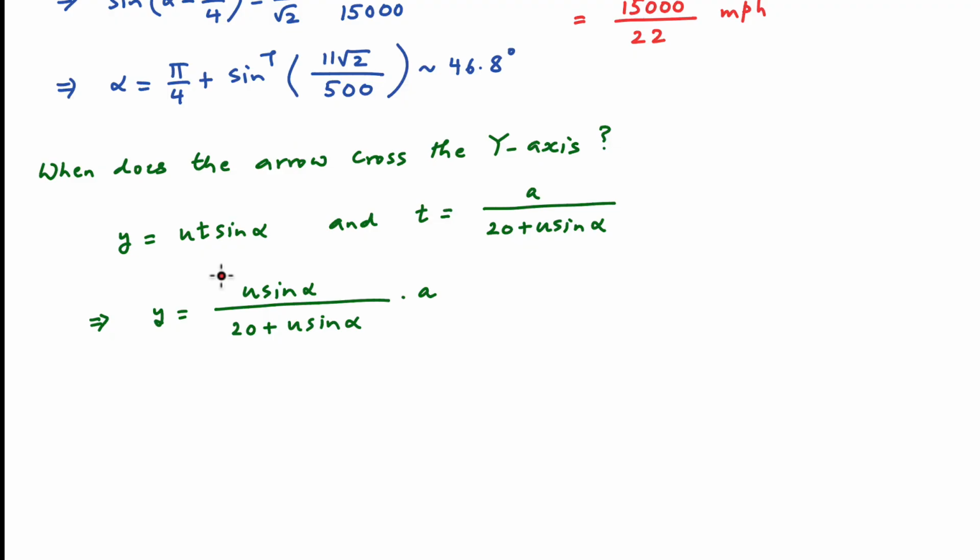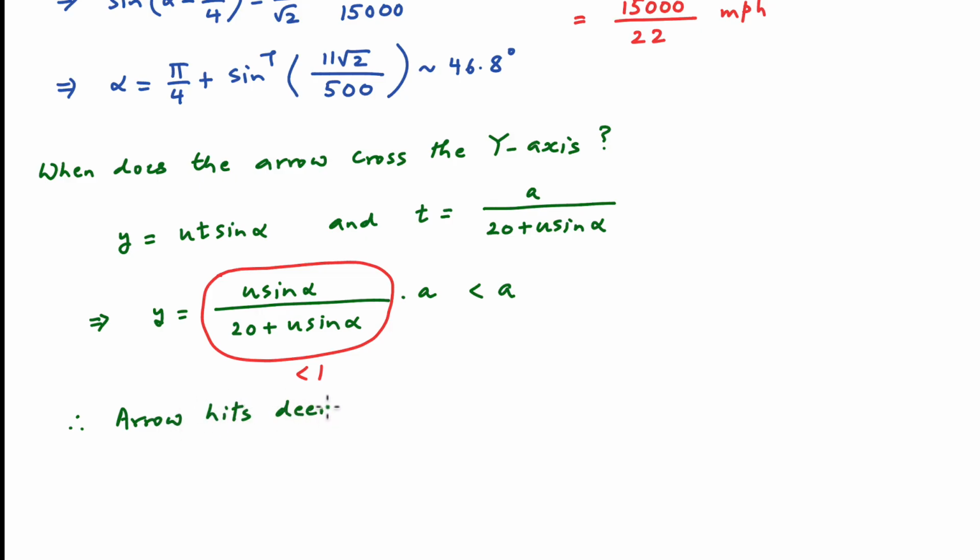Notice that 20 plus u sine alpha is greater than u sine alpha. In other words, the denominator is greater than the numerator. Therefore, this fraction is always less than 1. And therefore, the value of y, meaning the point on the y-axis where the arrow meets the deer, is less than a. Therefore, the arrow hits the deer below 0a, even though it was aimed above the 45-degree line with an alpha of 46.8 degrees.